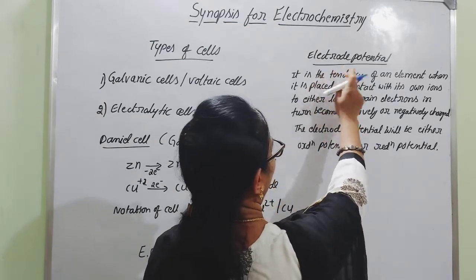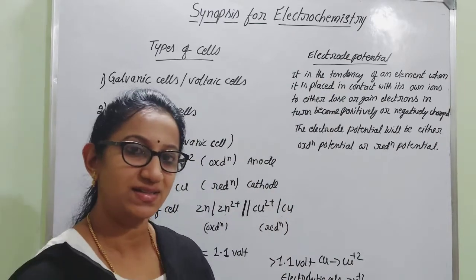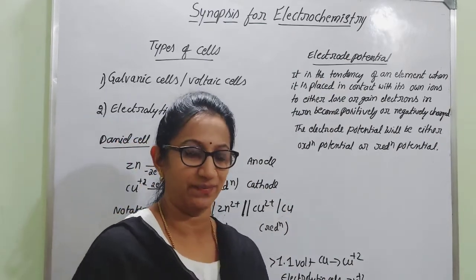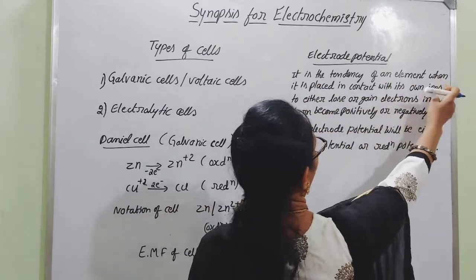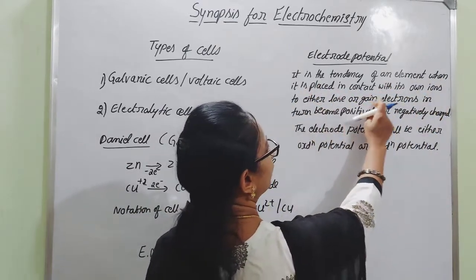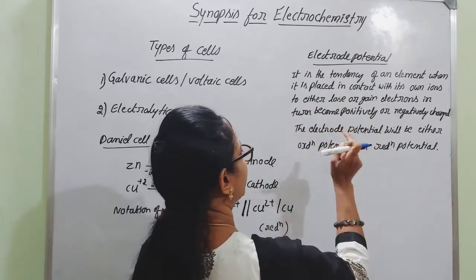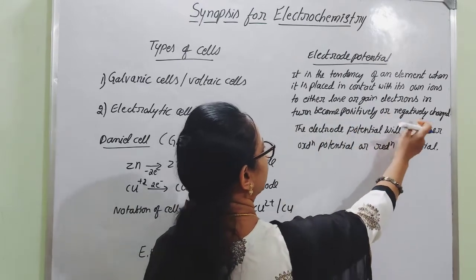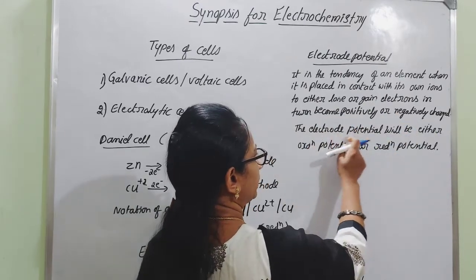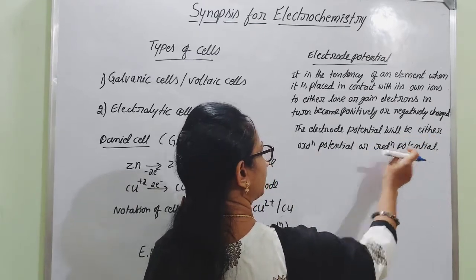Whenever a metal is in contact with its own ions, a certain potential is developed there. That potential is the tendency of an element, when placed in contact with its own ions, to either lose or gain electrons, in turn becoming positively or negatively charged. The electrode potential will be either oxidation potential or reduction potential.